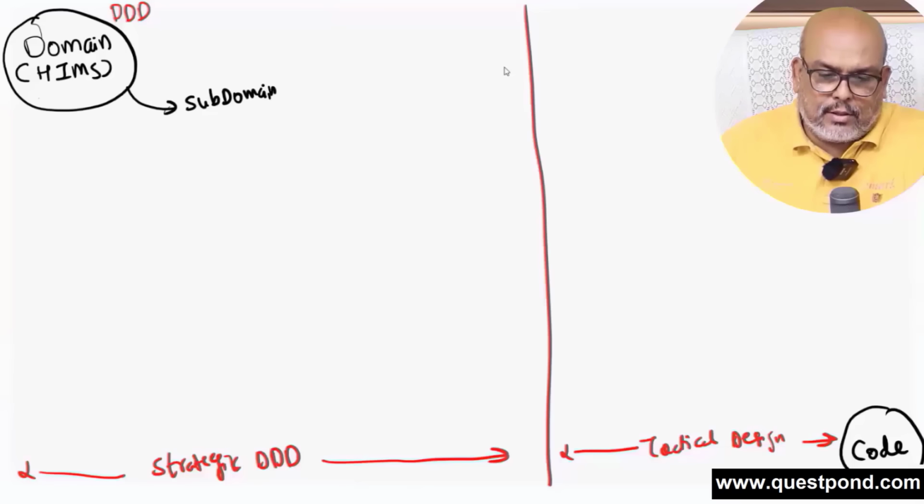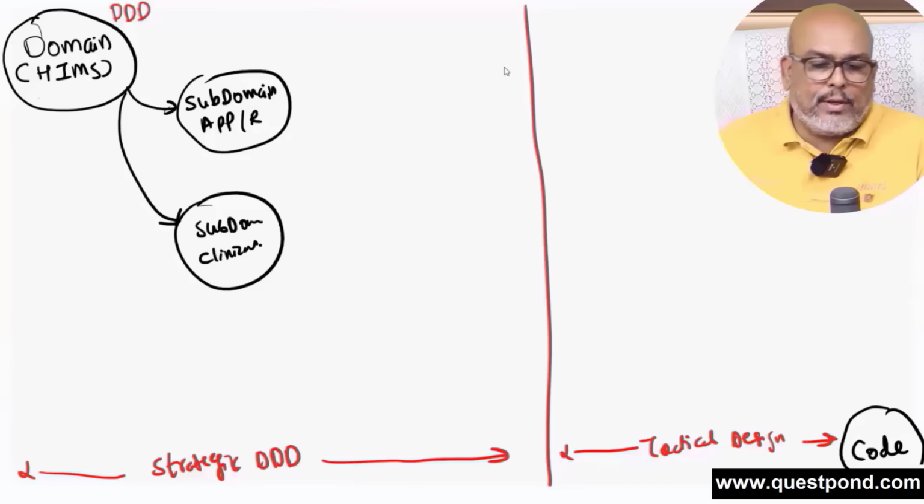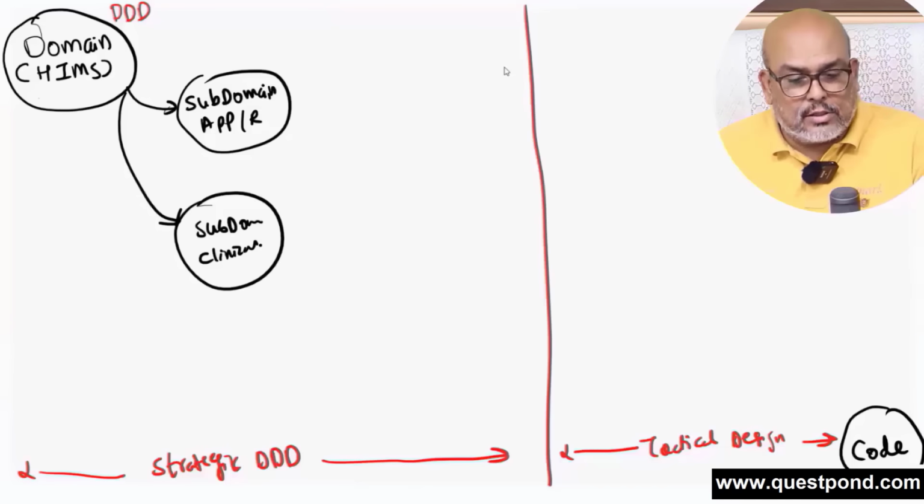One of them can be appointment registration. Another subdomain which can be here is the clinical. So this is again another subdomain here called clinical. So one is you have a domain, another one you have a subdomain. Once you have created your subdomains, the next thing is that you have to take these subdomains and put them into three categories.